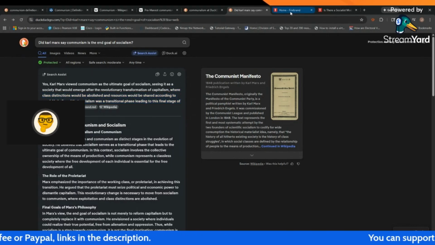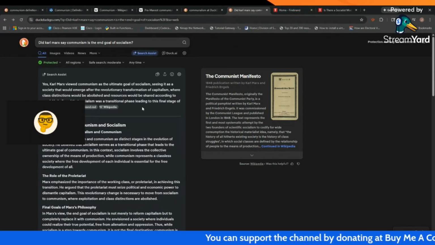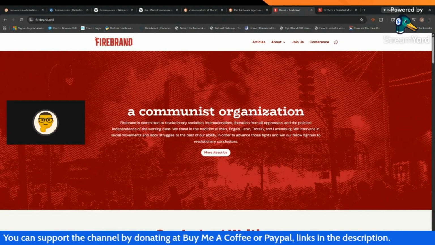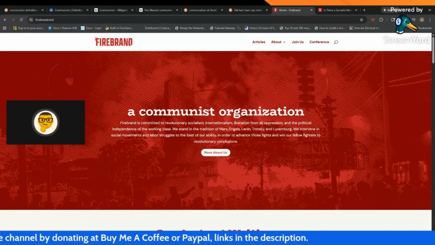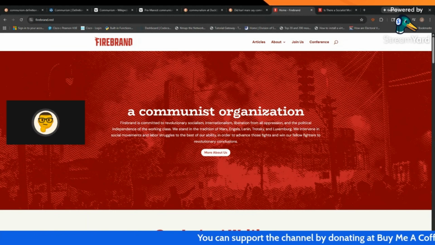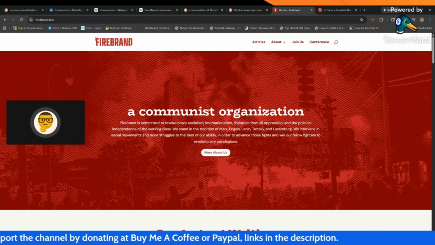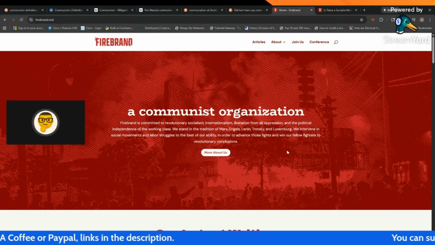That's something else that I would also like to share, because you see this right here, firebrand.red. I had to look this up to make sure what it was. It actually is a communist organization. It is committed to revolutionary socialism, internationalism, liberation from all oppression, and the political independence of the working class. We stand in the tradition of Marx, Engels, Lenin, Trotsky, and Luxemburg. We intervene in social movements and labor struggles to the best of our ability in order to advance those fights and win our fellow fighters to revolutionary conclusions. So, going on this,